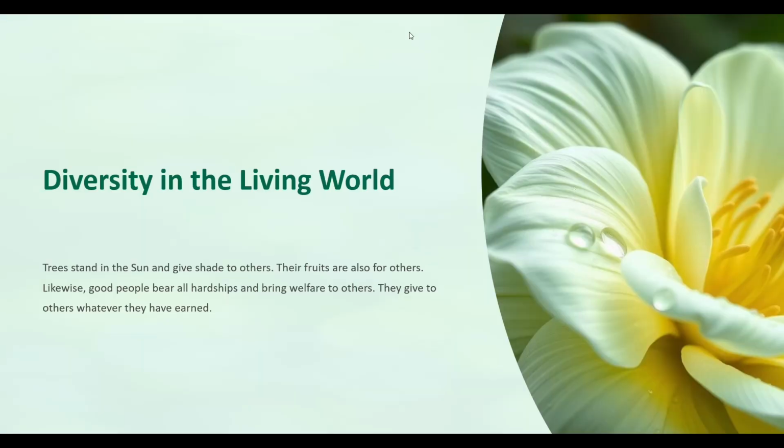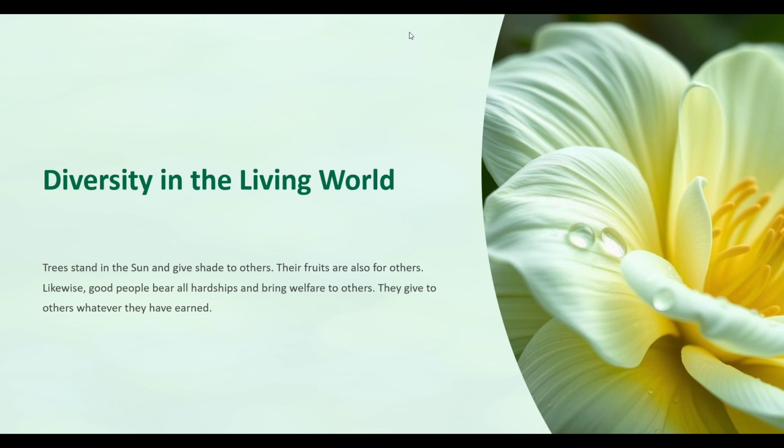Welcome back to our science world. Today we are going to explore something amazing and colorful, the diversity in the living world. Get your notebooks ready and let's begin this journey through nature's zoo. So, we are going to discuss Chapter 2, Diversity in the Living World, NCERT textbook, 6th standard.